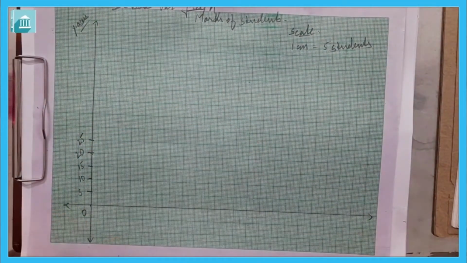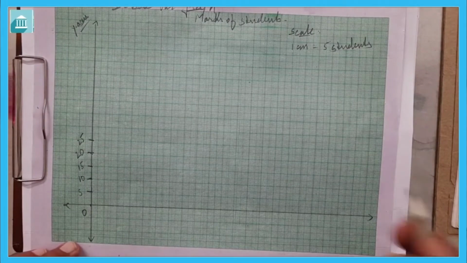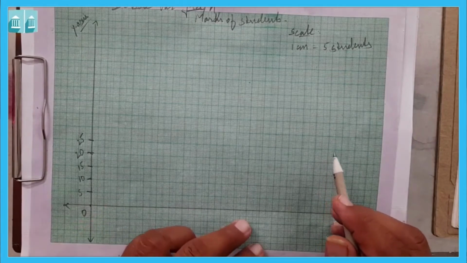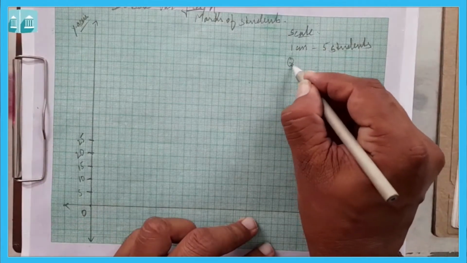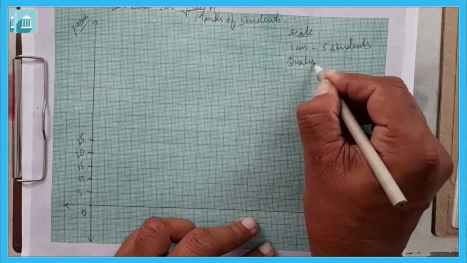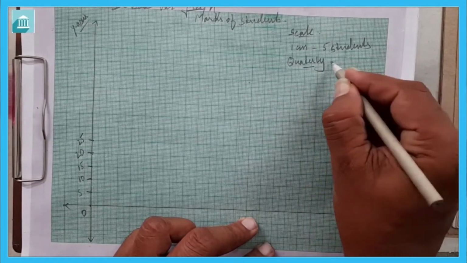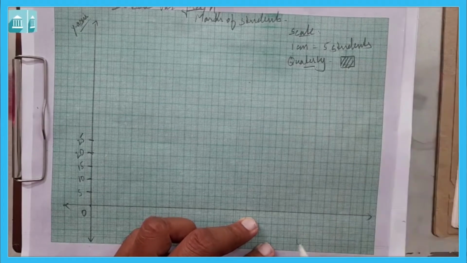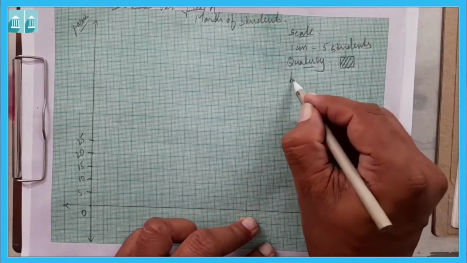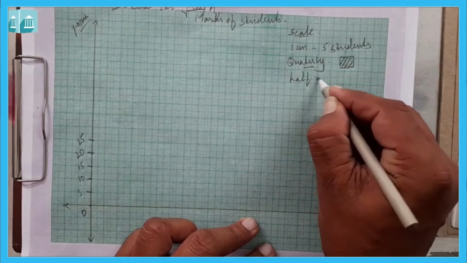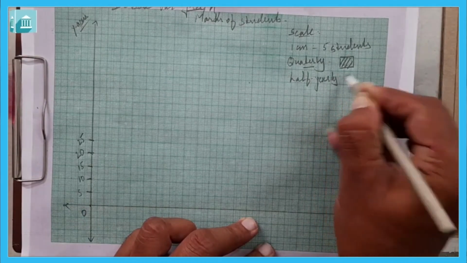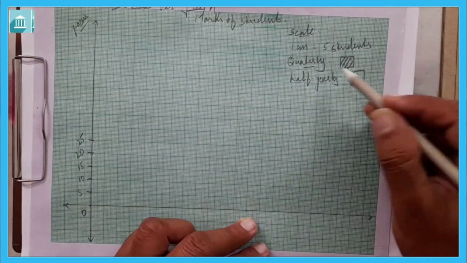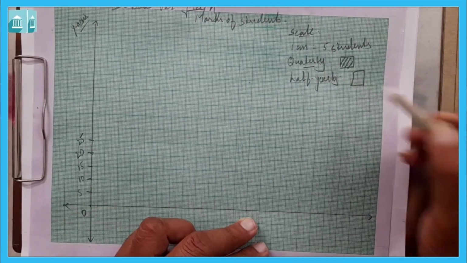Now the double bar graph. First we will see Ashish. Here we have to mark quarterly and half yearly. So for quarterly we can draw a bar with some design like this. This is the quarterly, and for half yearly we simply have this. So these two will show which marks are quarterly and which are half yearly.